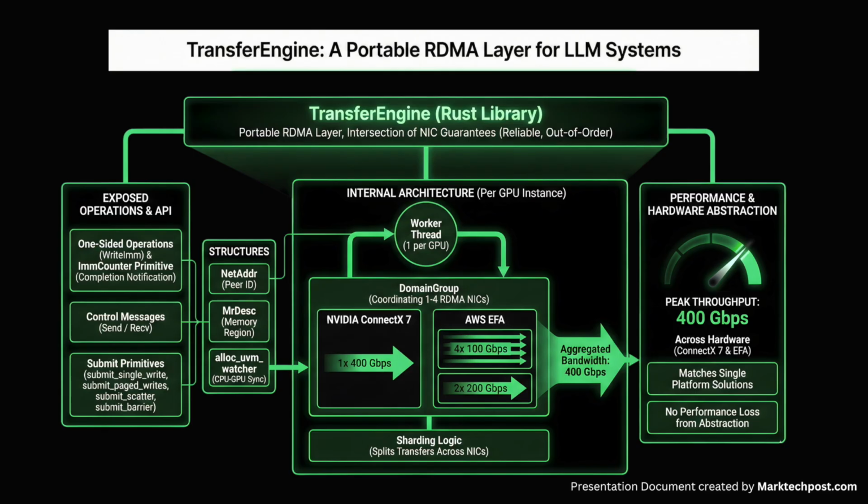The sharding logic knows about all network interface controllers and can split a transfer across them. Across hardware, the research team reports peak throughput of 400 gigabits per second on both NVIDIA ConnectX 7 and AWS EFA. This matches single platform solutions and confirms that the abstraction layer does not leave large performance on the table.